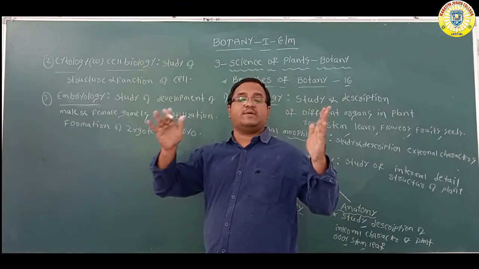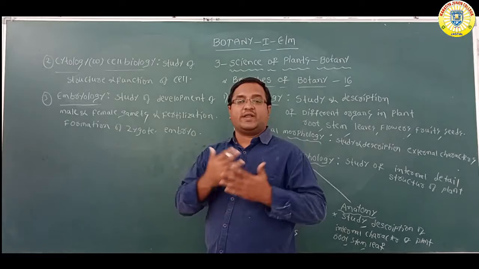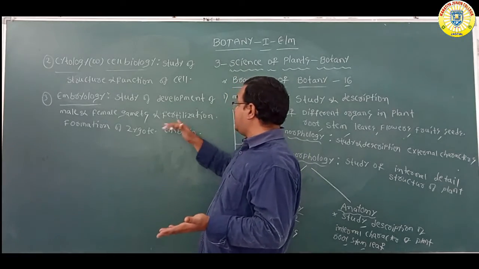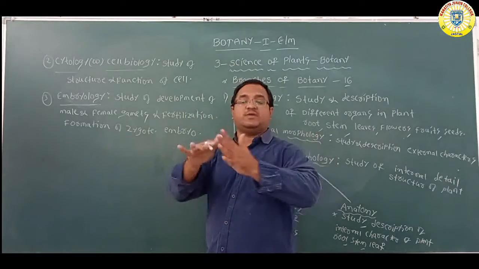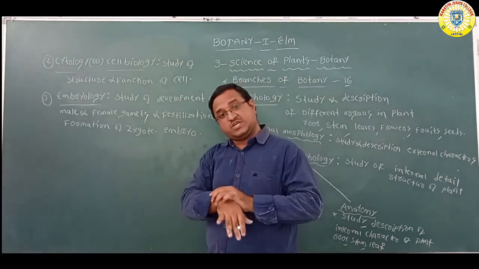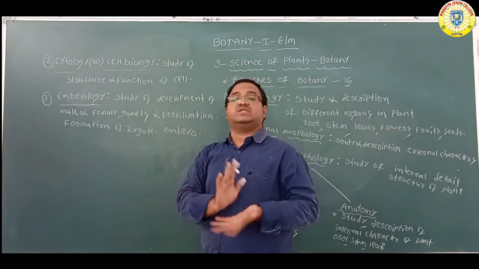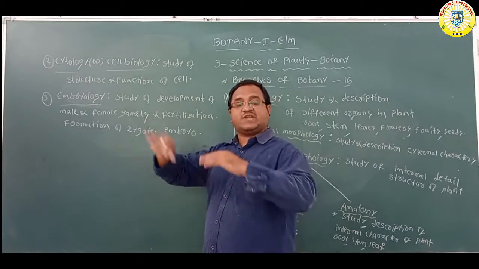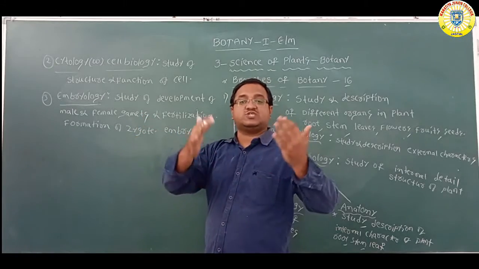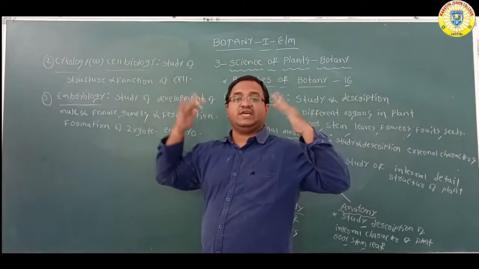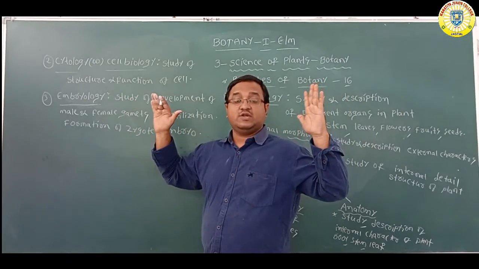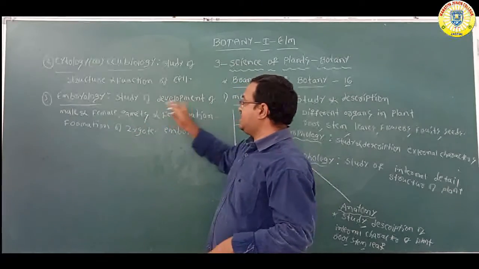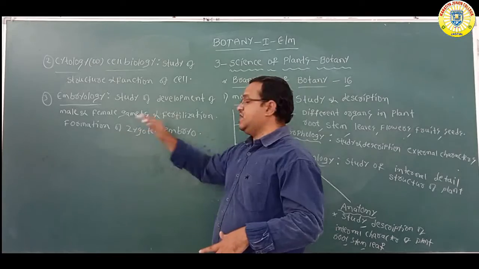How are the male and female gametes developed? How will the pollen grains develop? How will the ovules develop? And what about fertilization? The fusion of male and female gametes is fertilization. Pollination, self pollination, cross pollination, pollination after fertilization, and the formation of zygote. After fertilization the zygote will form. The zygote is converted into embryo. Embryo gives rise to seed. So the study of the development of the embryo is embryology, which includes development of male and female gametes, fertilization, and formation of zygote and embryo.